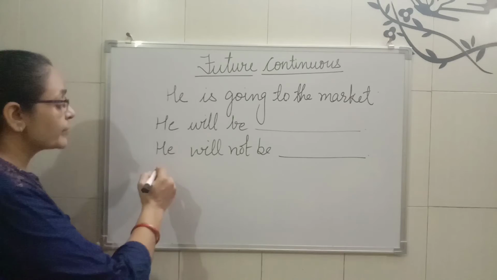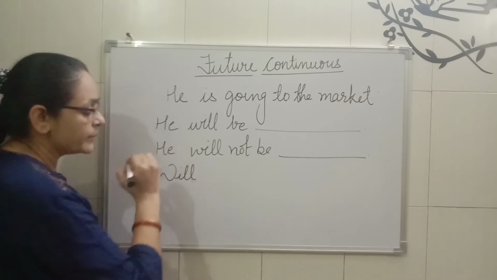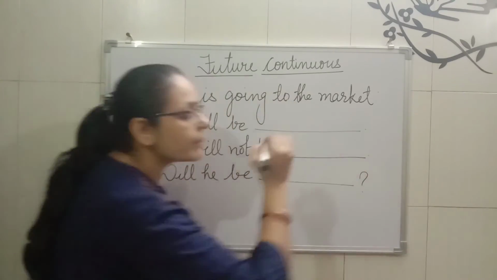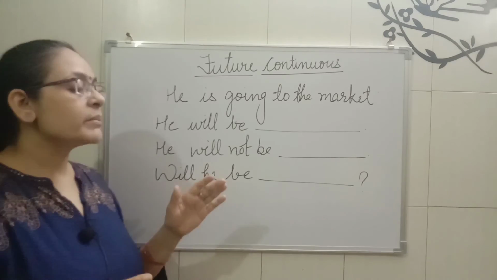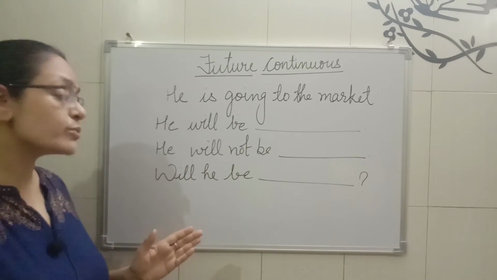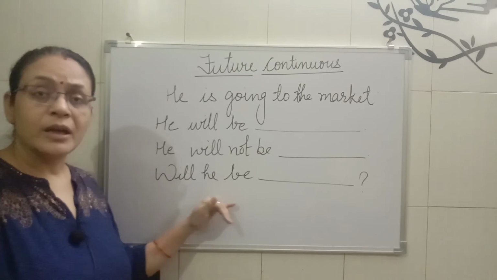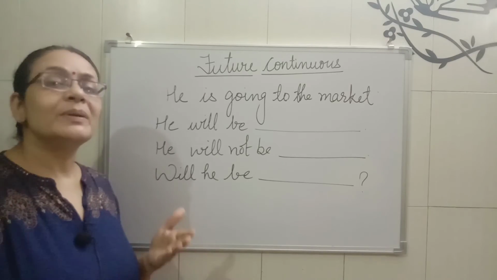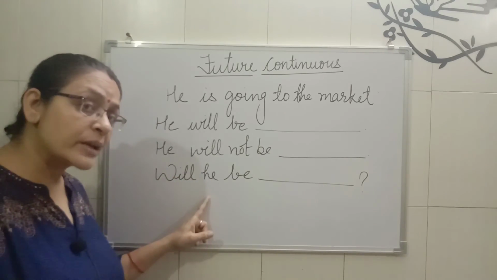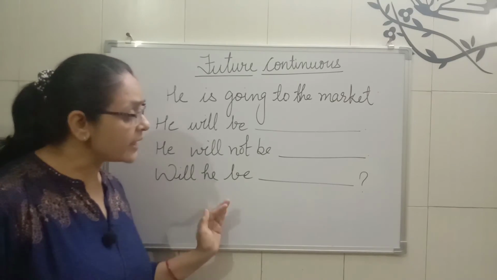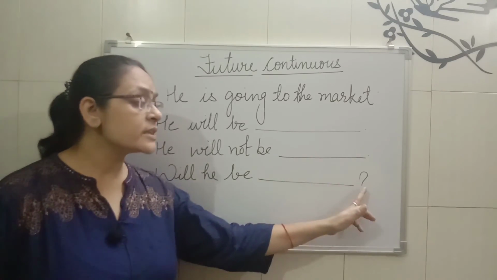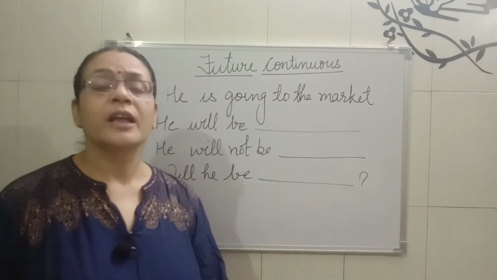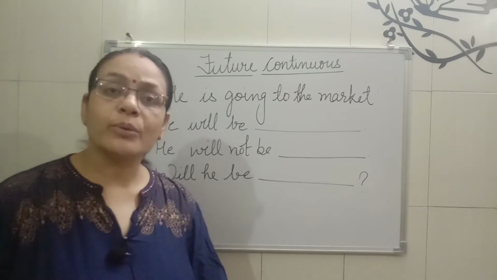Now what is remaining? Interrogative sentences only. Now just have a look. Will he be going to the market? Everything will come as it is. As I have told you in the structure, will he be? First of all, we will apply either will or shall, whatever word is applicable with the subject. Then the subject will come. Then you will write be, and then the rest of the sentence, and at the end of the sentence, a question mark.